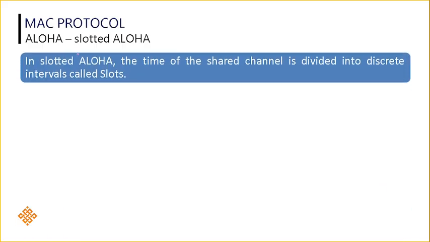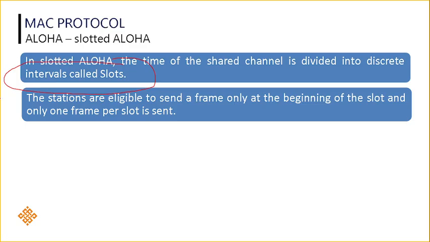Now let us see about slotted Aloha. The name itself tells, slotted means time slots. So in slotted Aloha, the time of the shared channel is divided into discrete intervals called slots, just like our timetable, 9 to 10, 10 to 11, 11 to 12, like that. We are dividing the complete channel in terms of slots. The stations are eligible to send a frame only at the beginning of the slot, and only 1 frame per slot is sent. Very, very important.